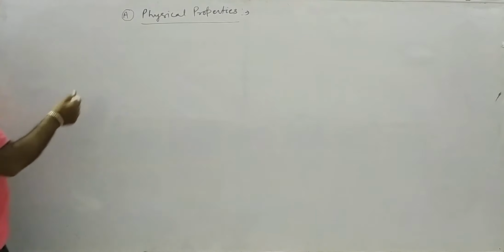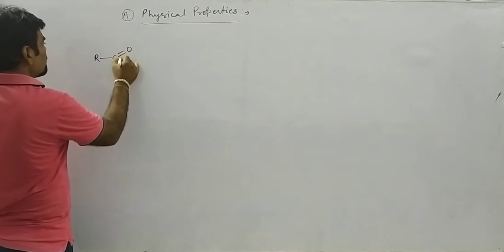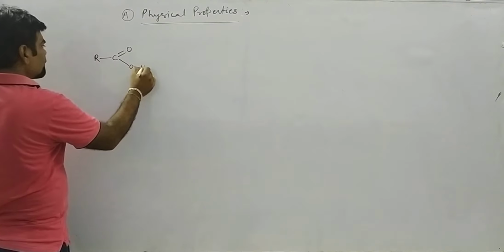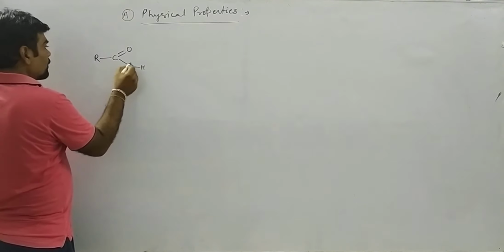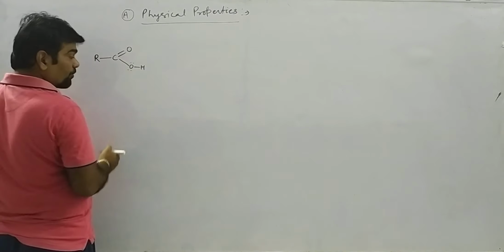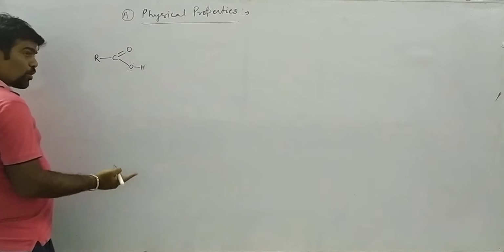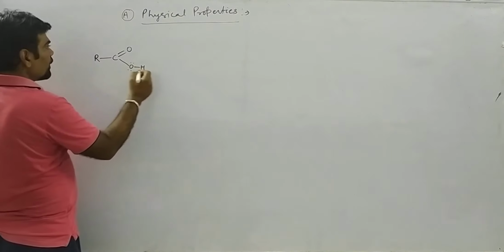Okay. What does it mean? See, suppose we have carboxylic acid, RC double bond O, OH. So over here, there is conjugation between this lone pair and double bond. So this hydrogen has more electrophilicity, delta plus. Therefore, we can say this bond is more polar in nature.